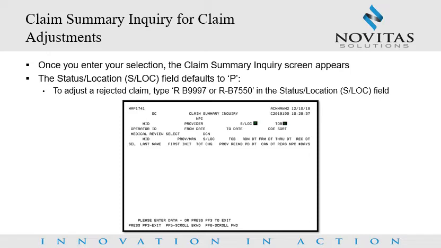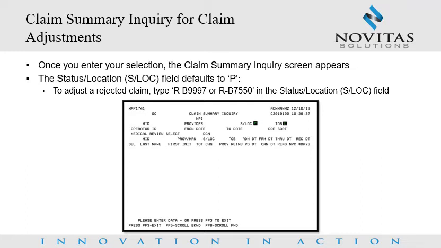The Type of Bill field defaults to the first two digits of the bill type selection from the previous claim adjustment screen. You may need to change this if you have more than one bill type or the type of bill does not apply to your claim. To change the type of bill, simply position your cursor on the TOB field, key the appropriate information, and press Enter. Any claims with the specified type of bill in status location P, R B9997, or R B7550 will appear.